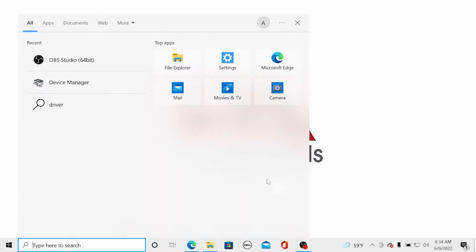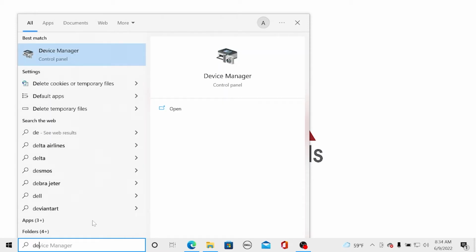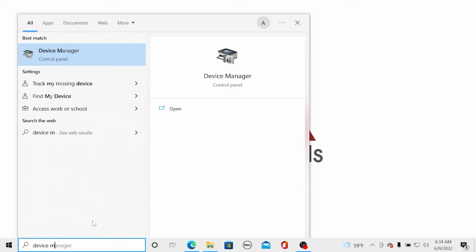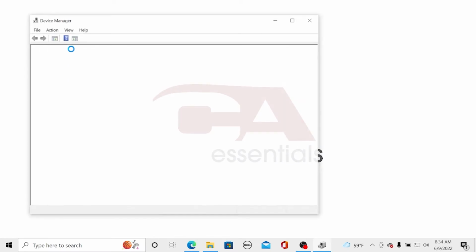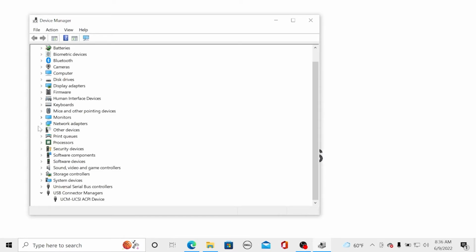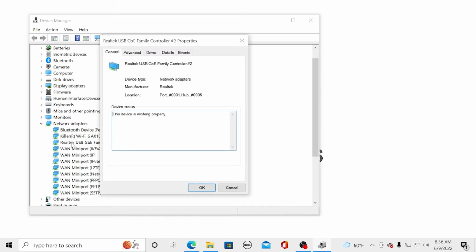To start, I'm going to go down to the search bar and go to my device manager. I'm just going to type in device manager. There it is. So now that we're here in the device manager, go to network adapters and left click the down caret. Next, go to Realtek USB GBE family controller. Mine says number 2. Double click it and go to the Advanced tab.